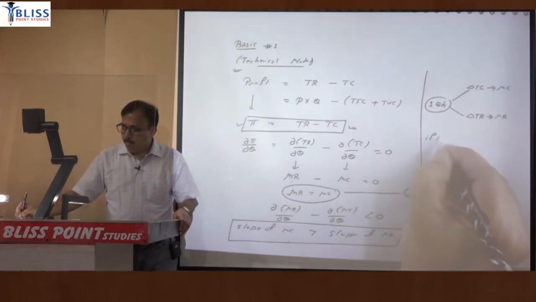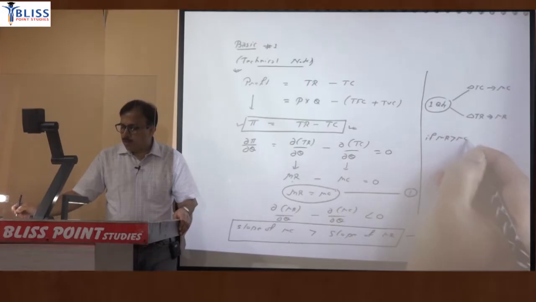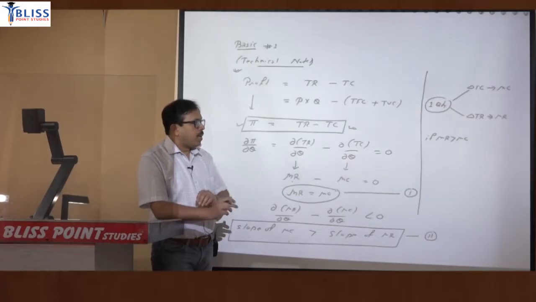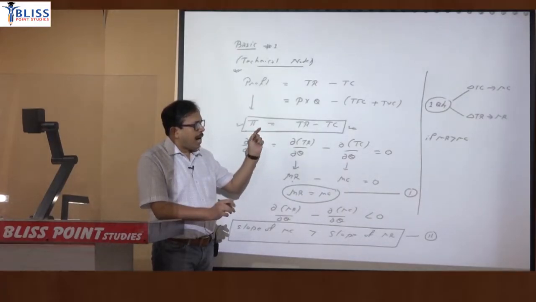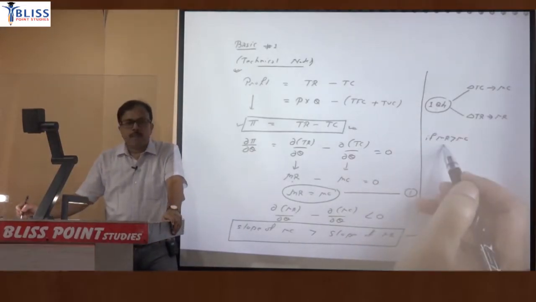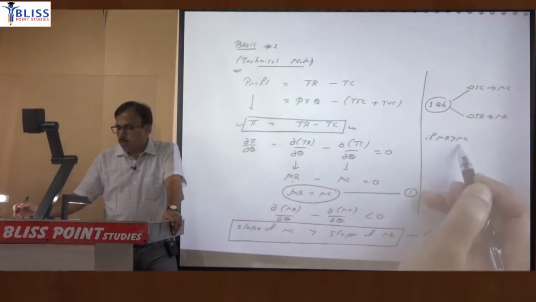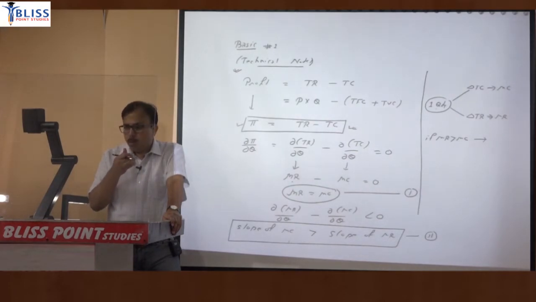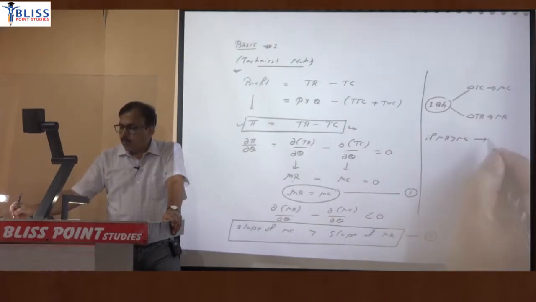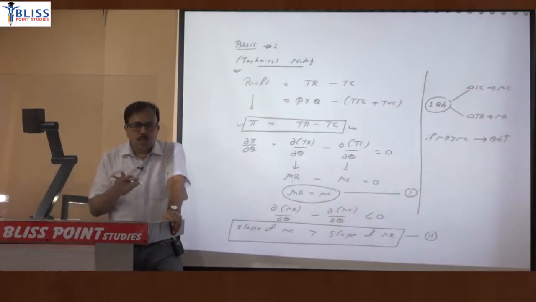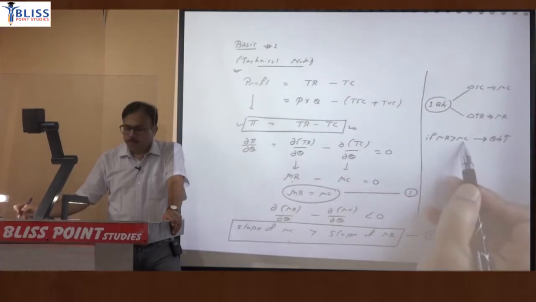So if marginal revenue is greater than marginal cost, what does it mean? If marginal revenue is more than marginal cost, it means by producing that 1 unit you will add more to revenue and less to cost. By producing this unit, the firm will add more to revenue and less to cost. But if you are adding more to revenue and less to cost, that means you are adding to your profit, so producing that unit is profitable. So the firm will produce that unit, and in fact quantity will increase. That means the firm will continue to produce more so long as MR is greater than MC.